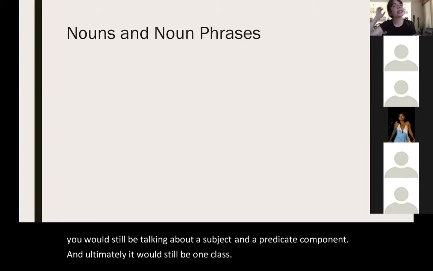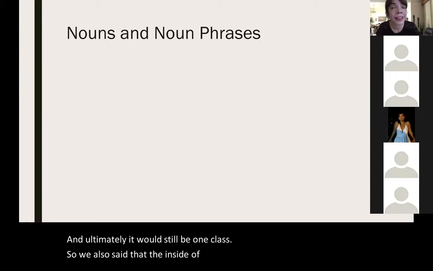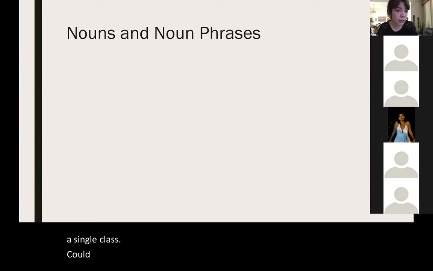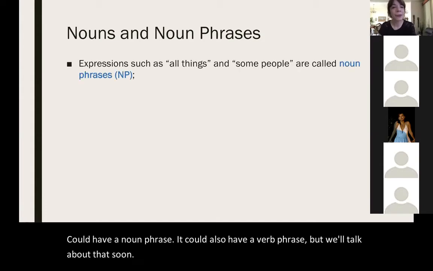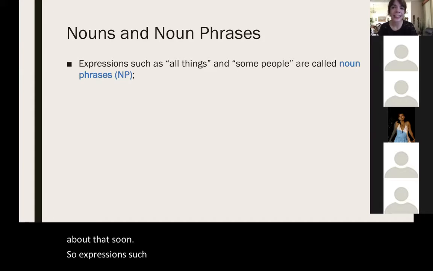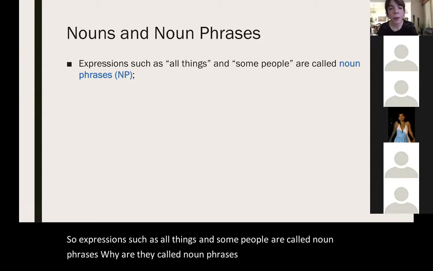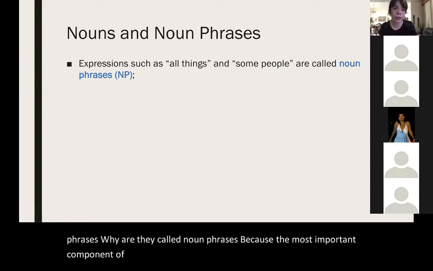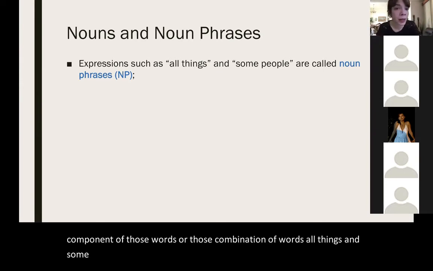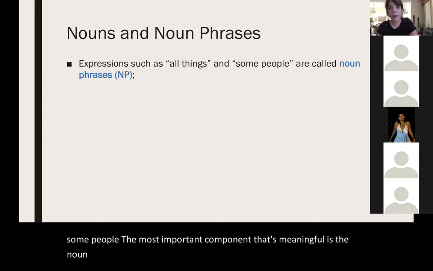So we also said that inside of a clause, we could have many phrases. So a single clause could have a noun phrase. It could also have a verb phrase, but we'll talk about that soon. So expressions such as all things and some people are called noun phrases. Why are they called noun phrases? Because the most important component of those combinations of words, all things and some people, the most important component that's meaningful is the noun, things, people, okay?